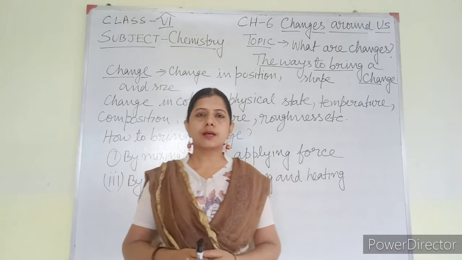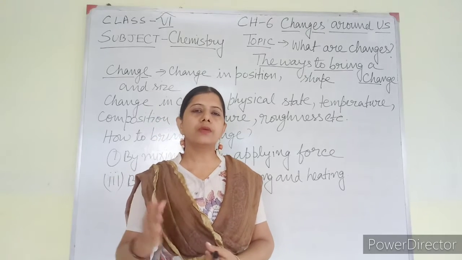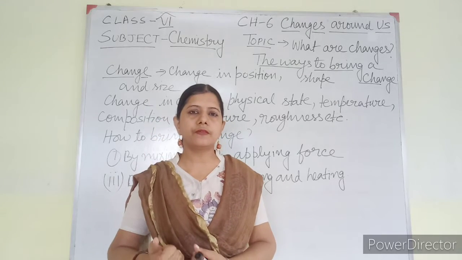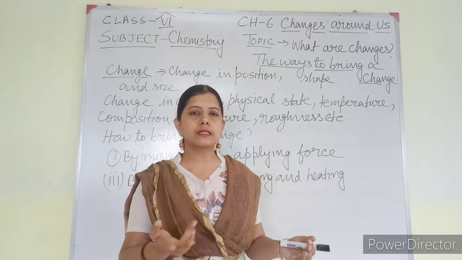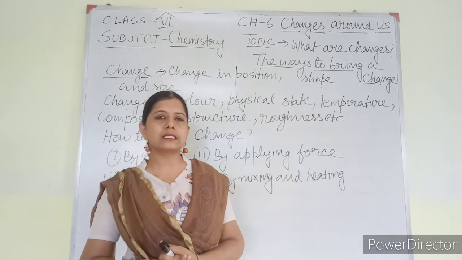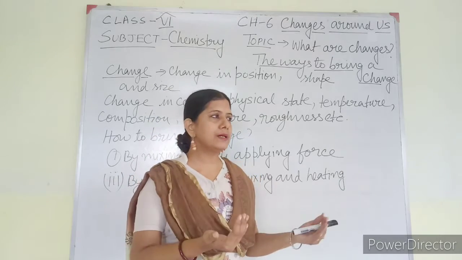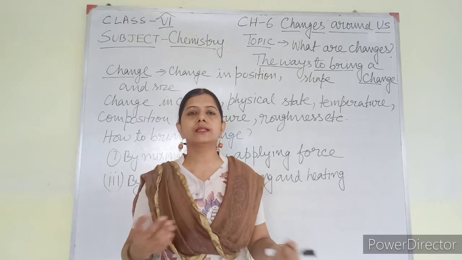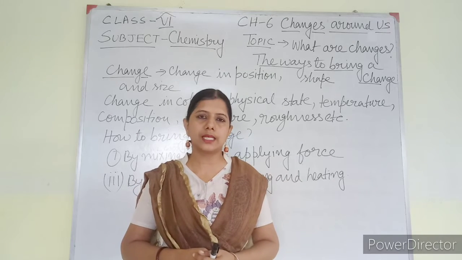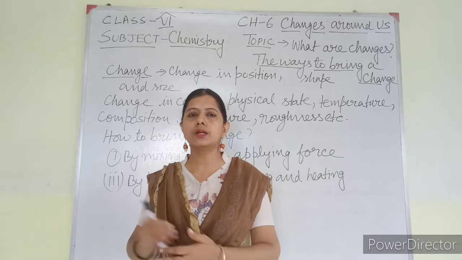Temperature change: suppose water was kept at room temperature, when we put it inside the deep freeze, along with the physical state, the temperature is also changing. When you take out the ice, it is much colder. If you heat or burn something, the temperature of that substance changes. So these are the changes that you see around yourself.